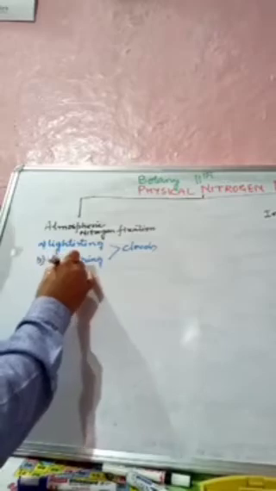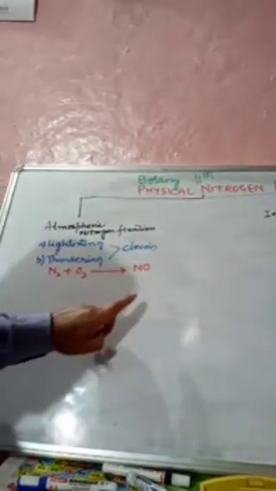Due to lightning and thundering of clouds, atmospheric nitrogen and atmospheric oxygen combine together and form nitric oxide.